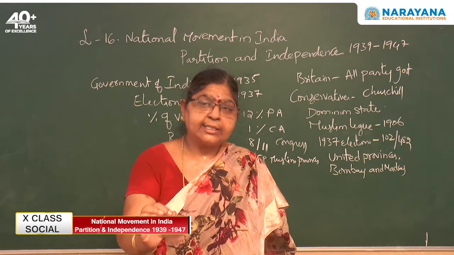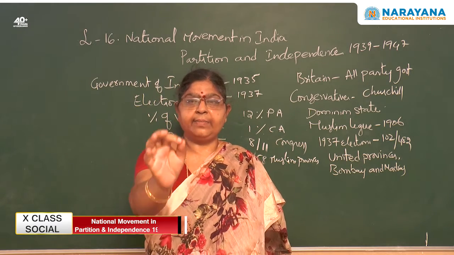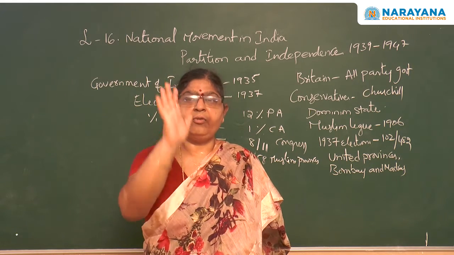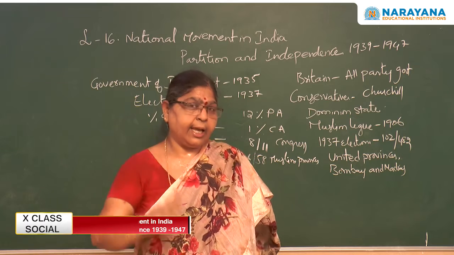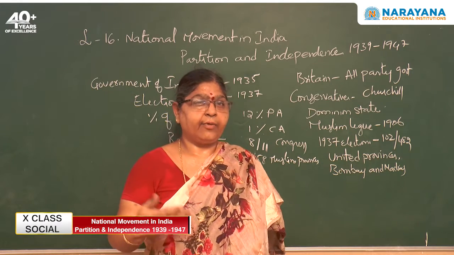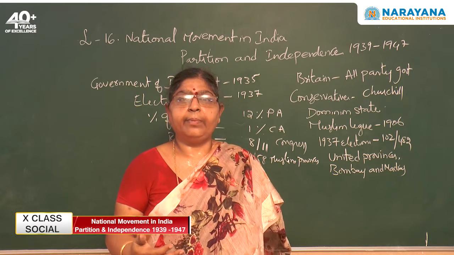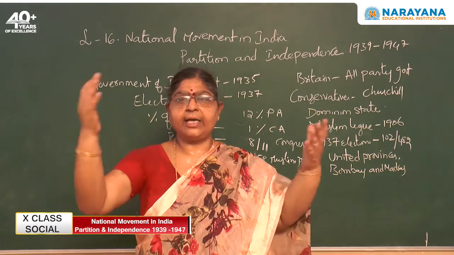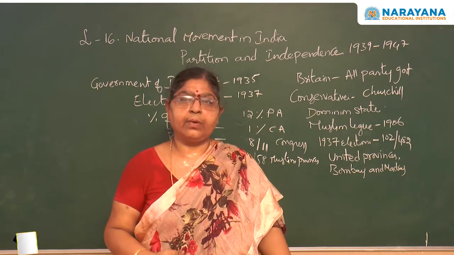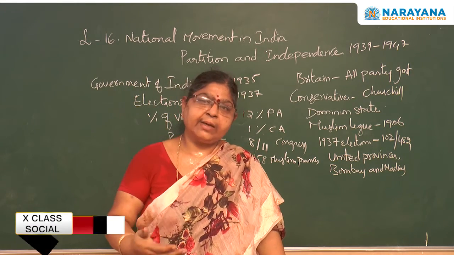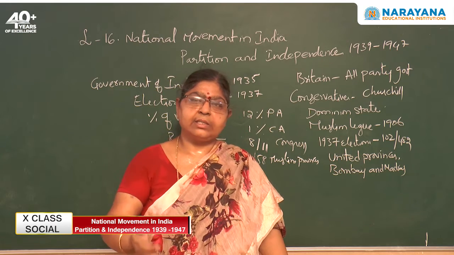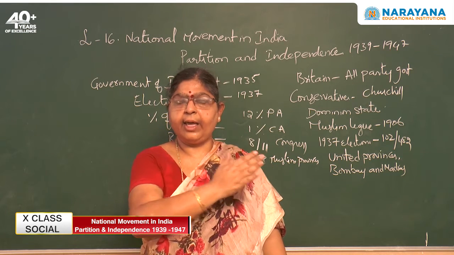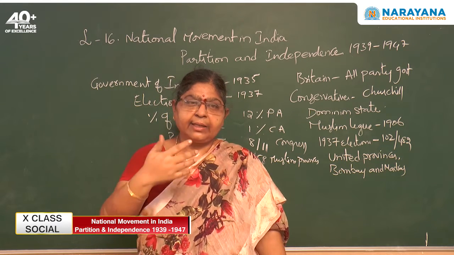What is that? That you give us independence immediately after the Second World War, then only we will support you. So unnecessarily, why take risk? Because the Britishers had established a vast empire over 200 years. To lose this vast empire, leave all these resources and go back, is really something that melts their hearts.